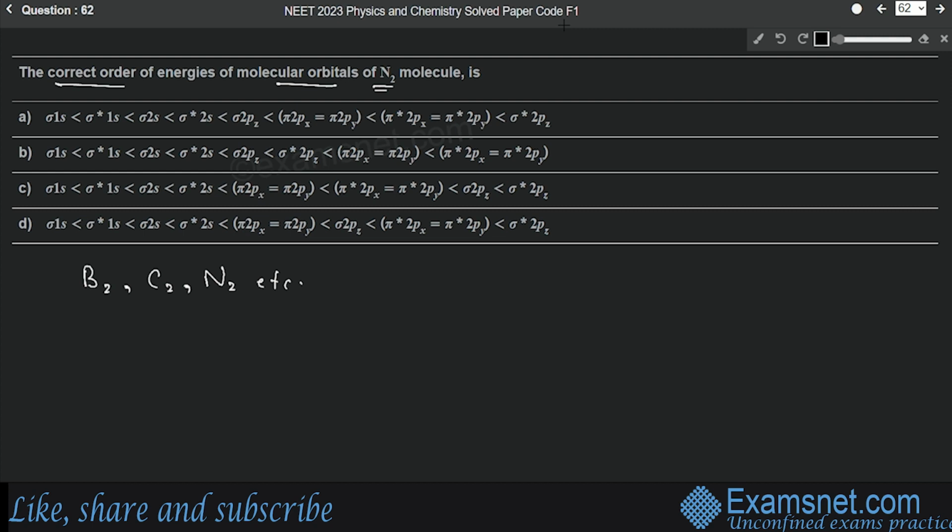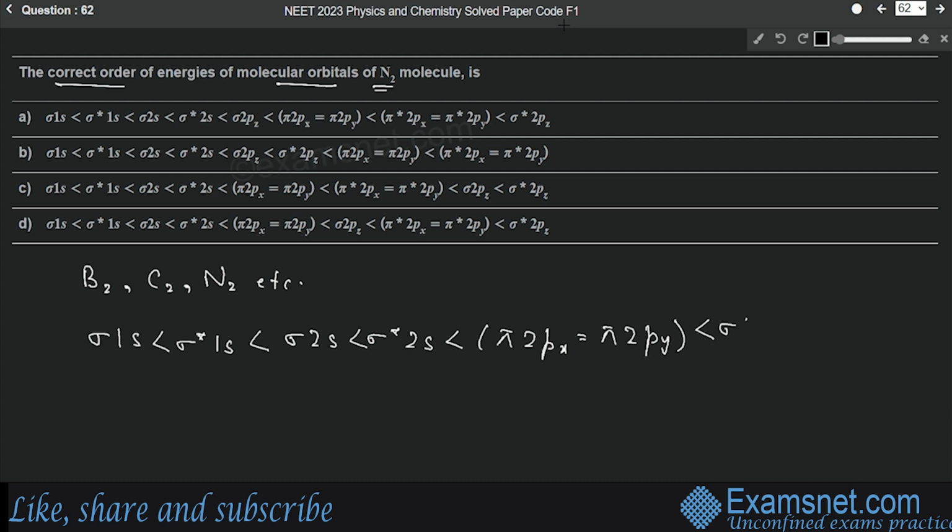That is first sigma 1s, then sigma star 1s. Sigma star means anti-bonding; star represents the anti-bonding molecular orbital. Then we have sigma 2s, then sigma star 2s, then pi 2px, that is equal to pi 2py, and then comes sigma 2pz.